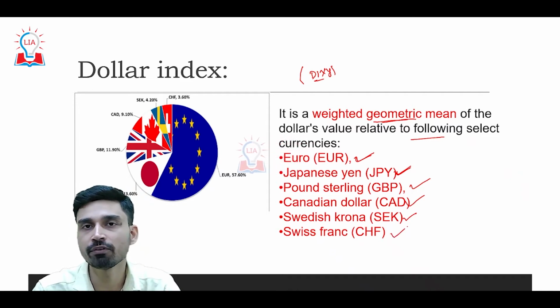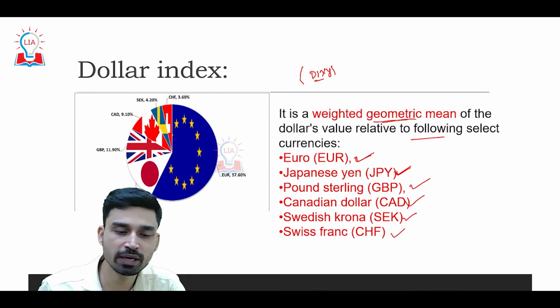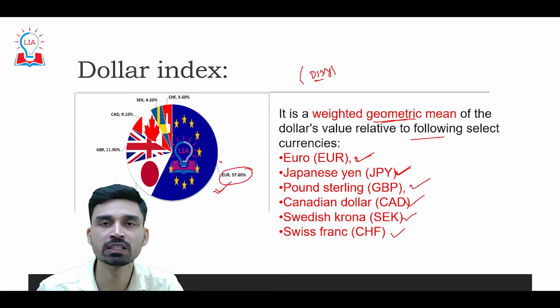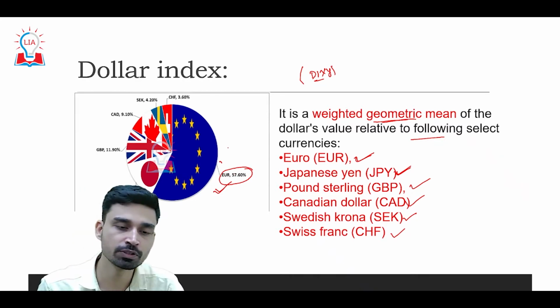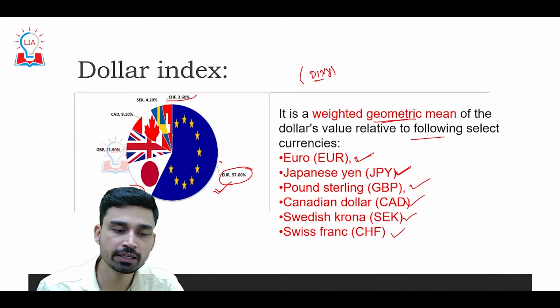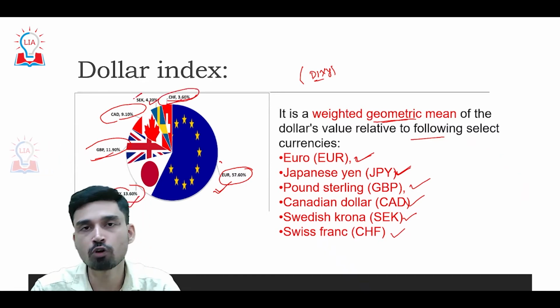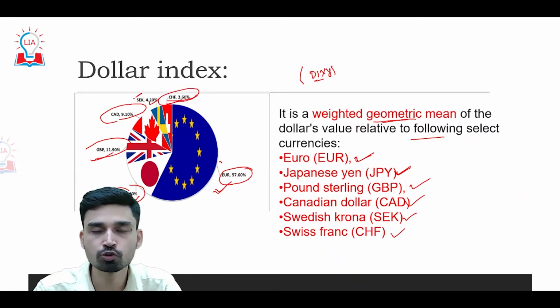The respective weights of these currencies you can see in the given pie chart. Euro holds the highest weightage at 57.6%. Then 13.6% is of the Japanese yen. Then we have the pound sterling at almost 12%, the Canadian dollar at 9%, the Swedish krona at 4%, and the least weight is of the Swiss franc, at almost 3.6%.